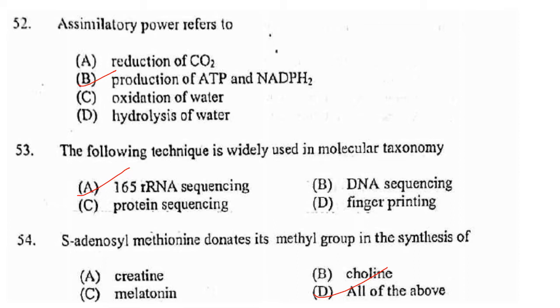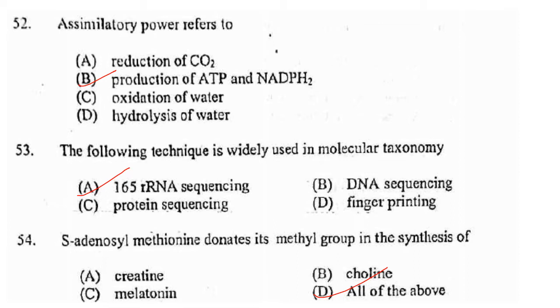So answer is option B, production of ATP and NADPH2. The following technique is widely used in molecular taxonomy. 16S rRNA sequencing is the one which is most widely used in molecular taxonomy.